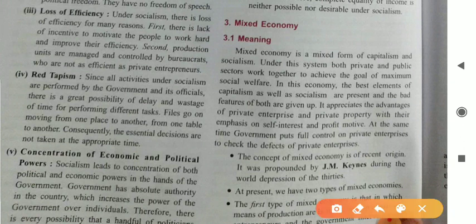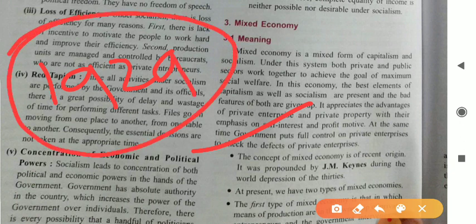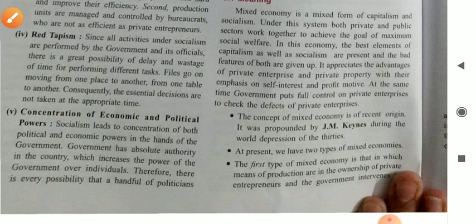Okay, dear student, now if we talk about the definition of mixed economy, this definition is of recent origin. It was propounded by J.M. Keynes during the world depression of the 30s. In 1929 there was a great depression, which is known as the Great Depression in the USA. During this time, there was a macroeconomist known as J.M. Keynes. So at that time, J.M. Keynes introduced the concept of mixed economy.